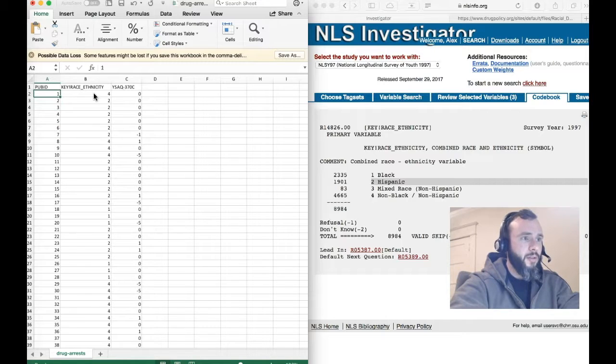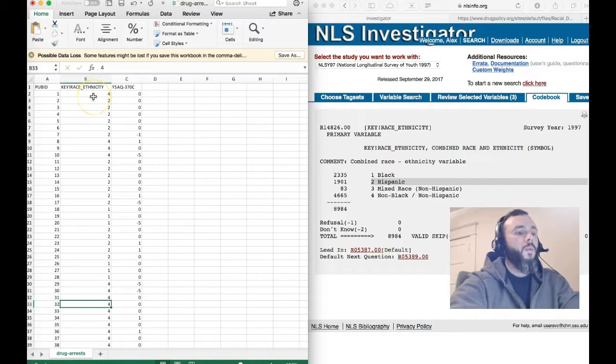This person number 1 happens to be white. This person number 2 is Hispanic, Hispanic, Hispanic, Hispanic, Hispanic, going down. I've got white. Oh, here's black, black, black. Going down, 2 would be Hispanic, Hispanic, Hispanic, Hispanic, Hispanic, white, white, white, black, black, black, black.